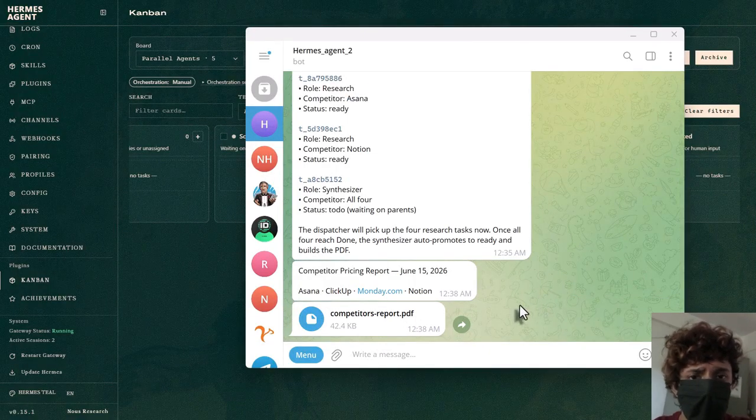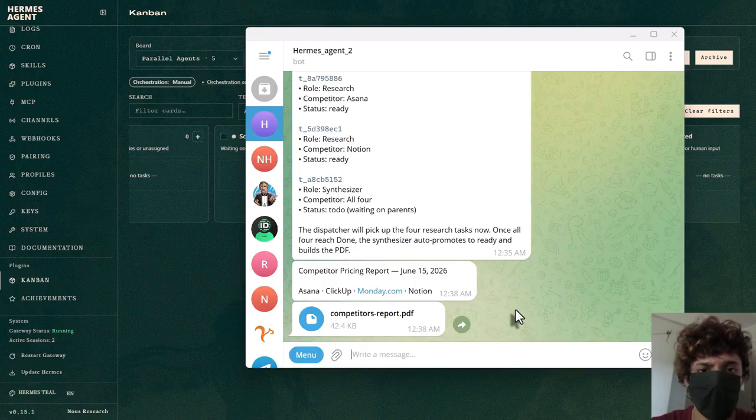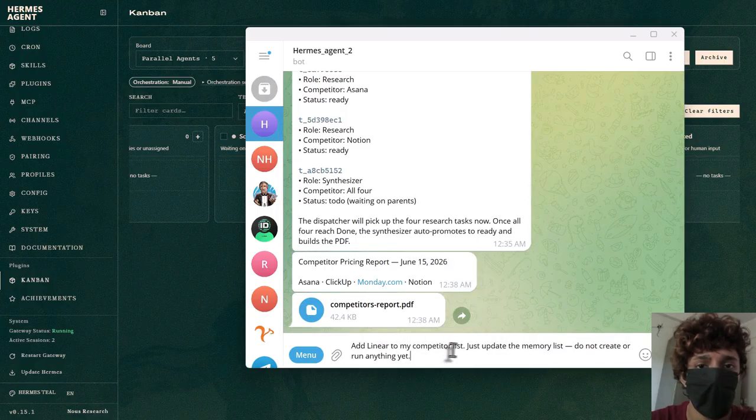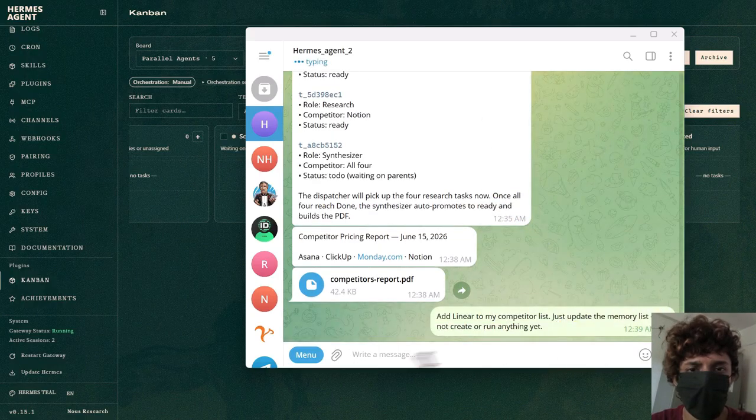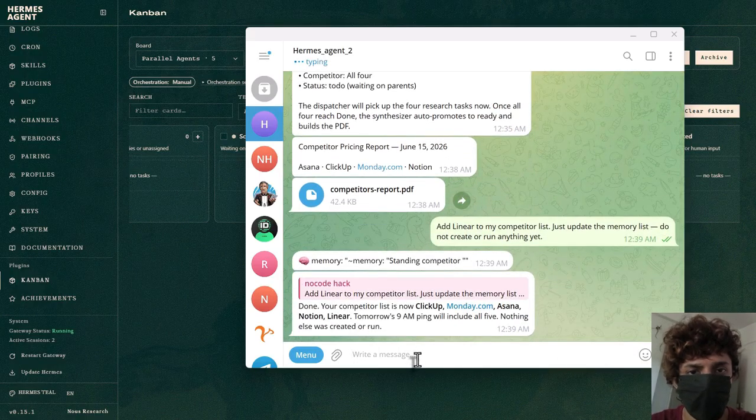Great. So everything is working. Now the part that makes this useful: the dynamic workflow. Because our list isn't locked. When a new competitor shows up, we just tell it to add it. For example, let's add Linear to the list. So add Linear to my competitor list, just update the memory list. Do not create or run anything yet. Let's run it. And it just updates the memory.